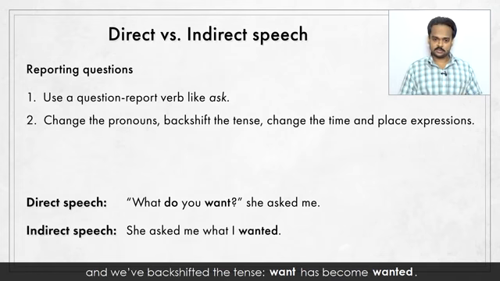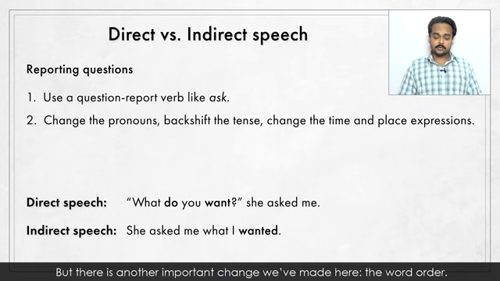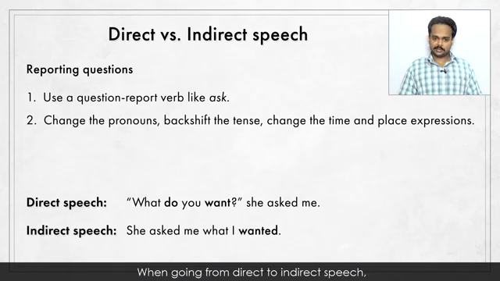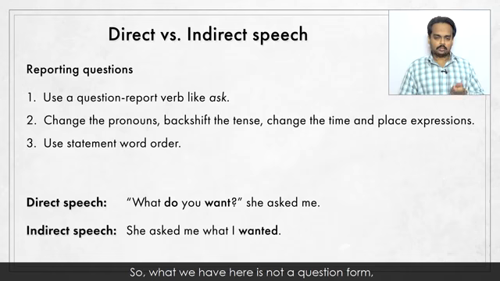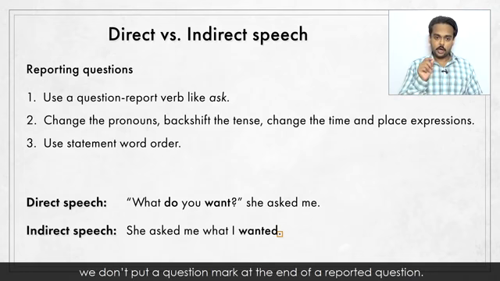Want has become wanted. This sentence has no time or place expressions, but if there are any in a question, then we change those too. But there's another important change we've made here, the word order. When going from direct to indirect speech, we've kept the question word what, but we've removed the auxiliary verb do. Then you becomes I and want becomes wanted. So what we have here is not a question form, but a statement, I wanted. This has the same order as a past simple tense statement. And for that reason, we don't put a question mark at the end of a reported question.